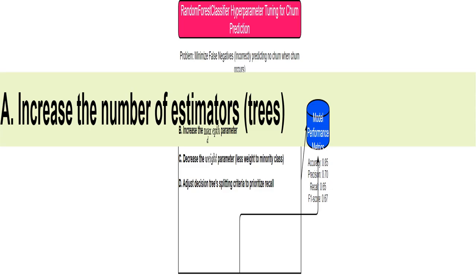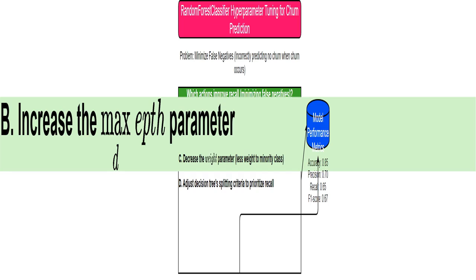I can improve the model's accuracy by adding more decision trees to the forest. More trees usually lead to better generalization and potentially higher recall. I can make each decision tree deeper by increasing its maximum depth. Deeper trees might capture more complex patterns in the data, potentially improving recall. But, be careful, making them too deep can lead to overfitting.